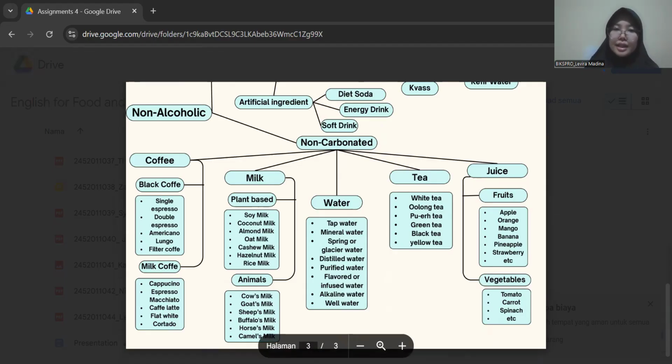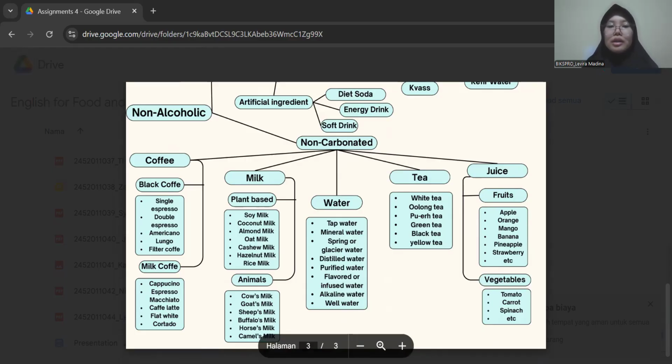For the first is single espresso. Single espresso is a small concentrated shot of coffee made from finely ground coffee beans brewed with pressure. The double espresso is two shots of espresso providing a stronger and more intense flavor.